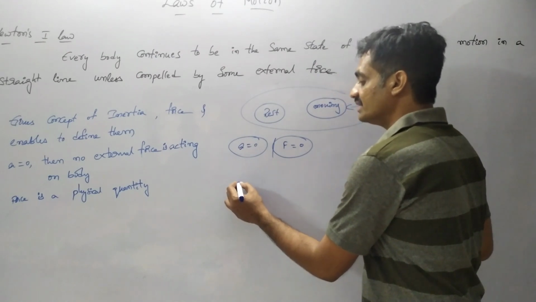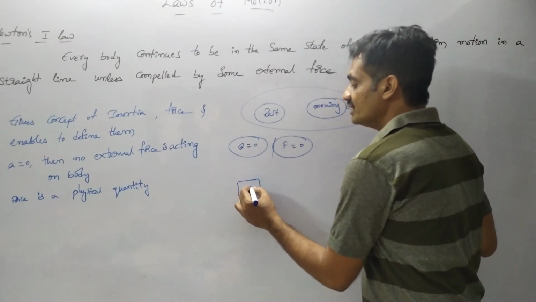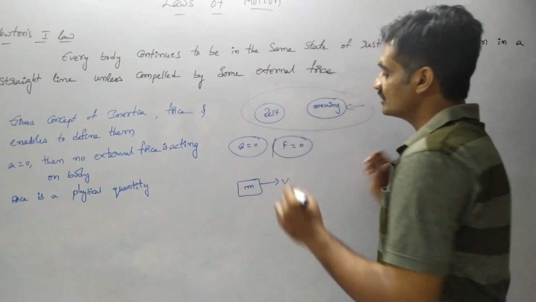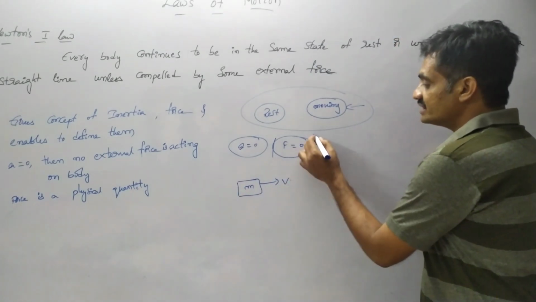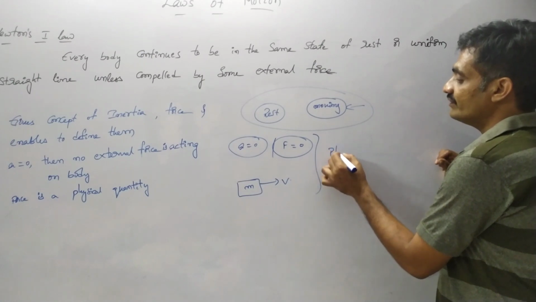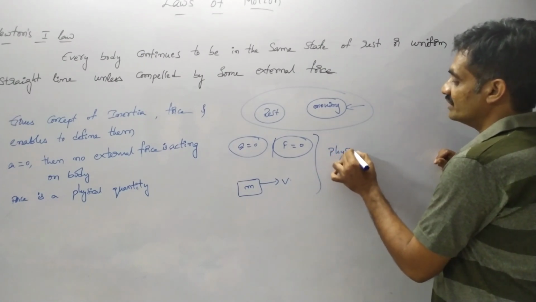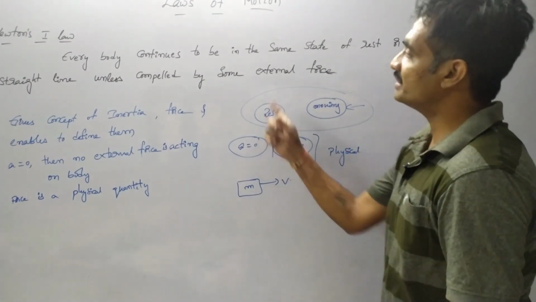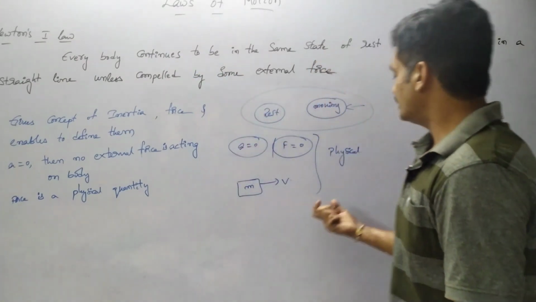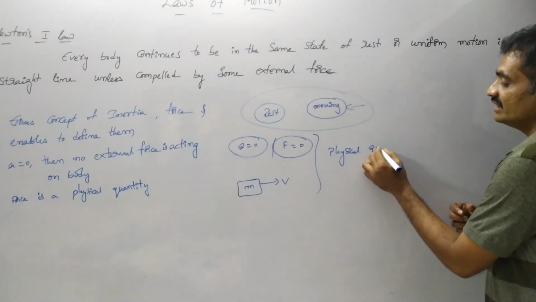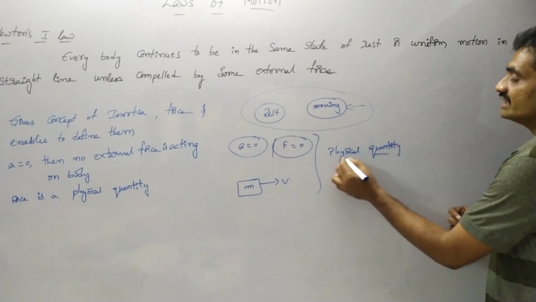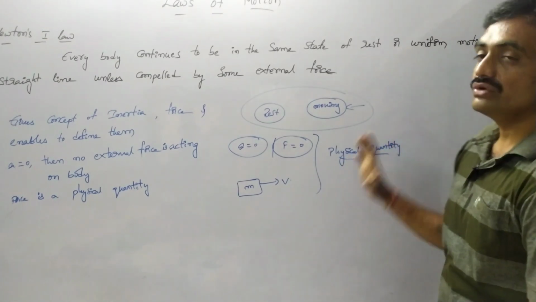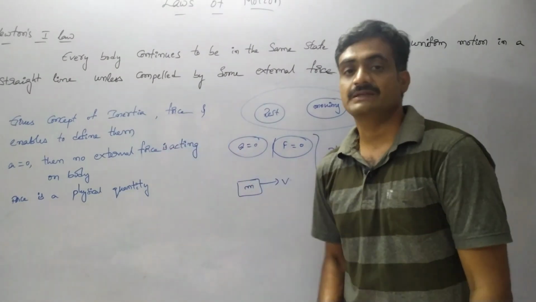Based on that, we can say that either the body is moving with a uniform velocity or it is at rest. Here the force is considered as a physical quantity. Why? Because we are discussing the topic based on force. Force is a physical quantity that represents the change of state of rest or uniform motion or direction.